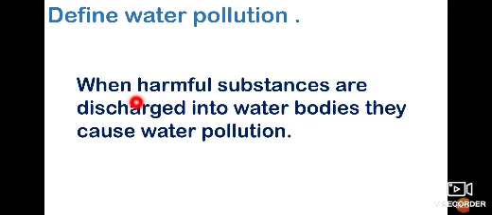What are the water bodies we have? Rivers, ponds, lakes, seas. Fresh water, salty water and groundwater can get polluted.